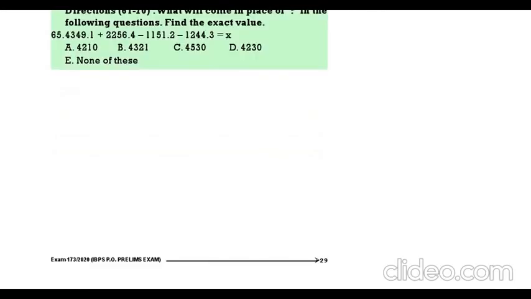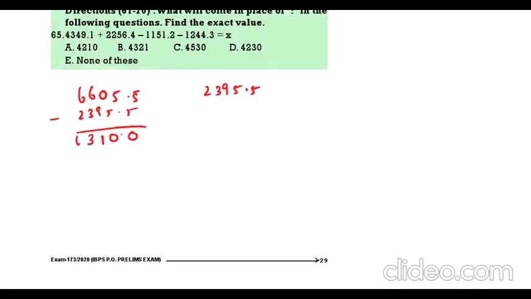4349.1 plus 2256.4. So see, add here only 0.5, 15, then 10, then 6, then 6, minus this one 5, 5, 932. So 2395.5. Then 0, 0, 1, 3, 2, 4. It is 4210.